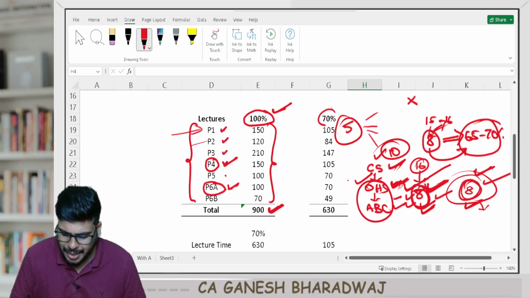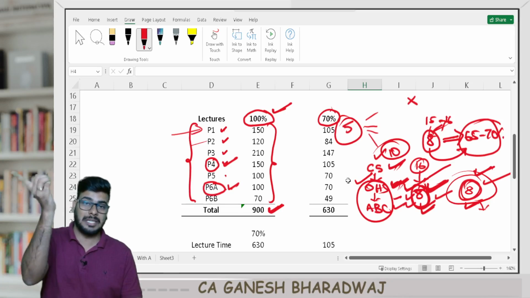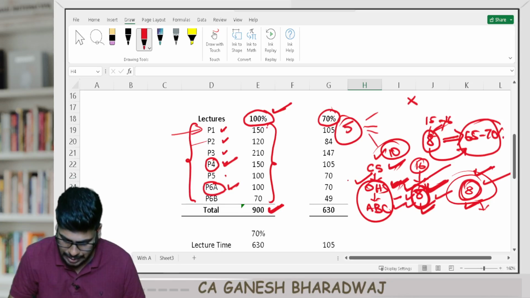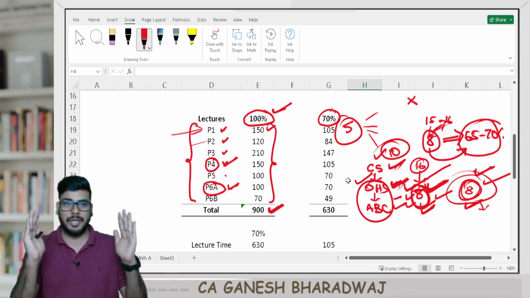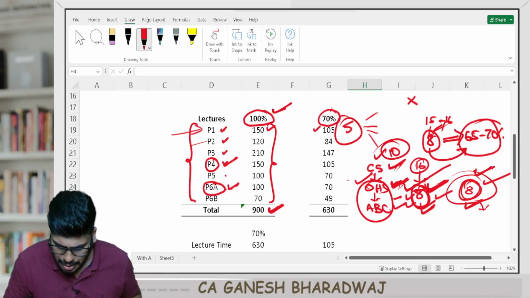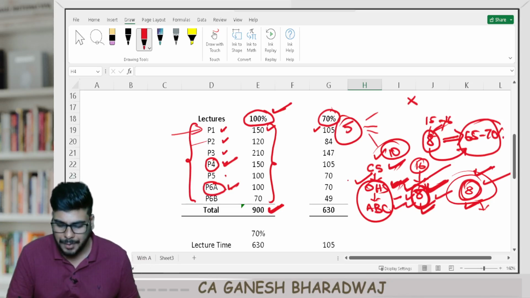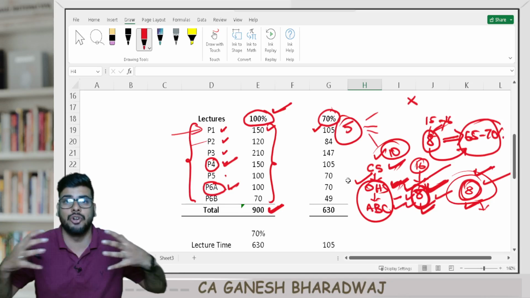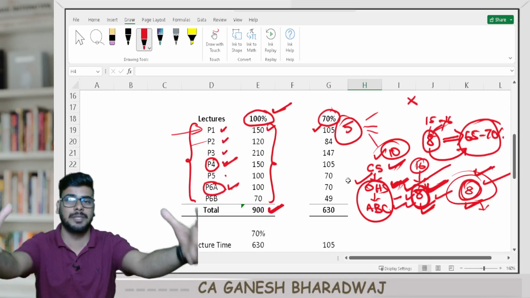that on an average, it will take 70% of your total duration for watching the lecture. Let us say, for example, if paper 1 has 150 hours to view the entire content, for watching the important chapters alone, let us say it takes 70% of the time, 105 hours. Clear with this, guys? Right? This is all the assumption that you do not know anything and you want to start from scratch, right?